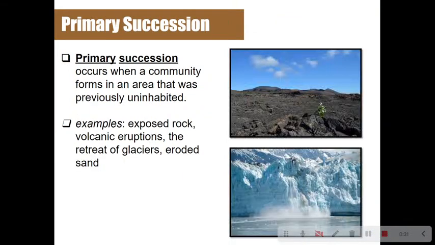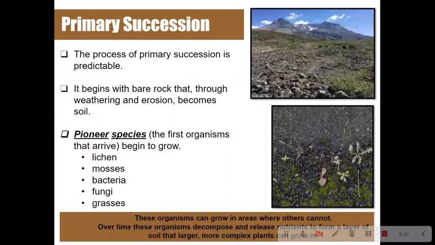Primary succession occurs when a community forms in an area that was previously uninhabited. Examples of this are exposed rock, volcanic eruptions, the retreat of glaciers, and eroded sand. The process of primary succession is predictable.